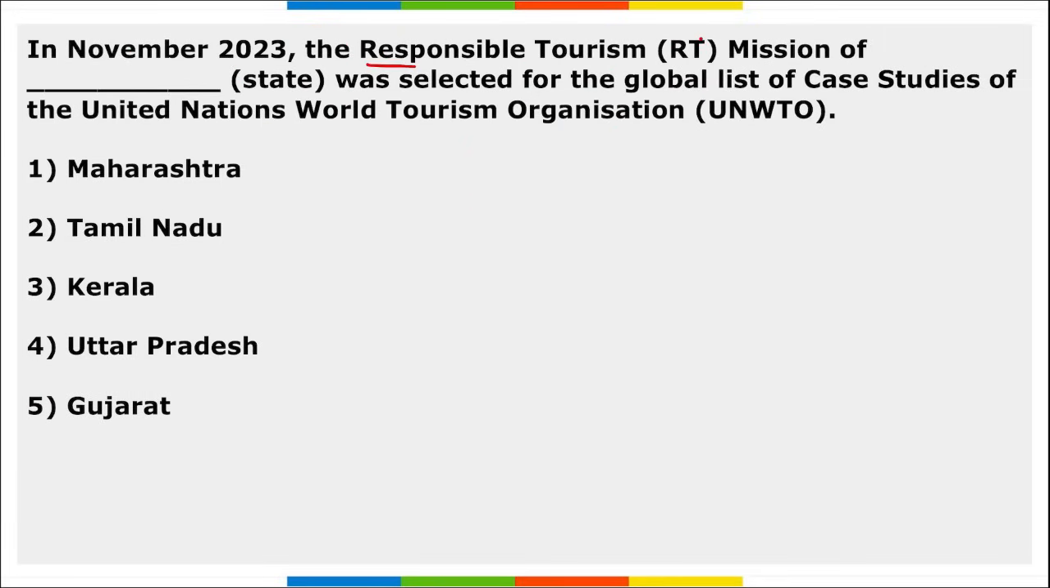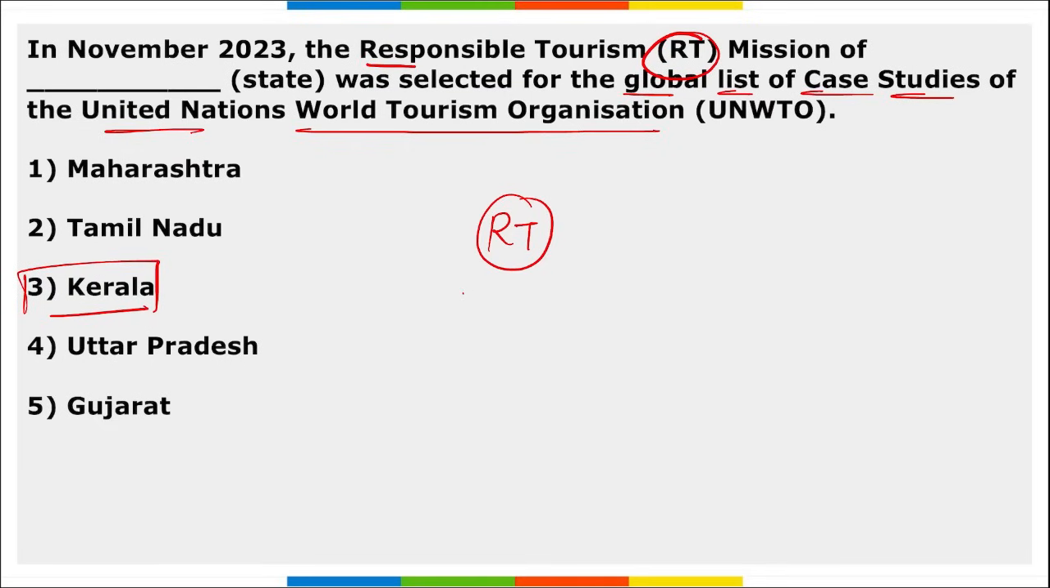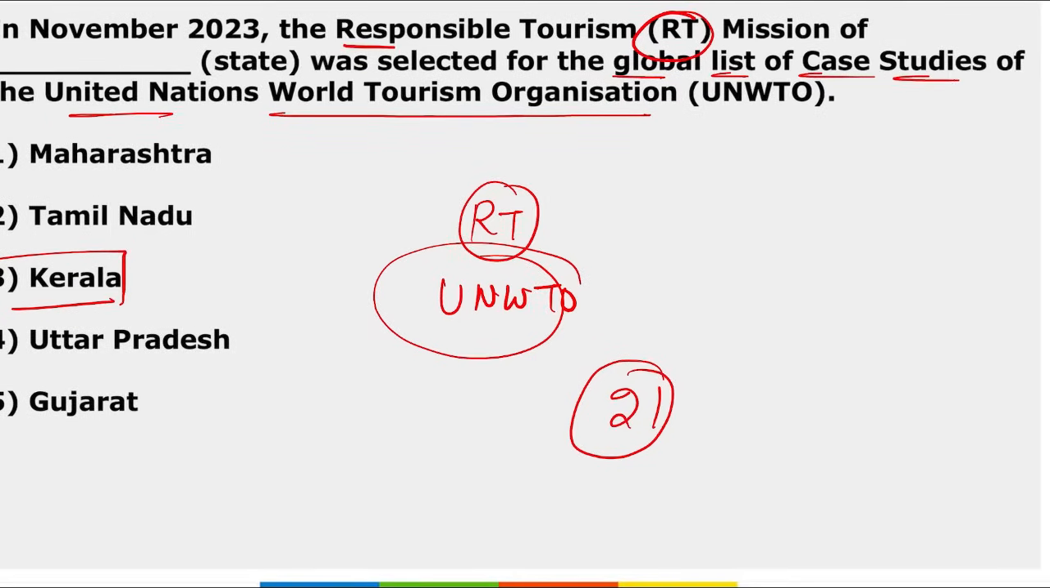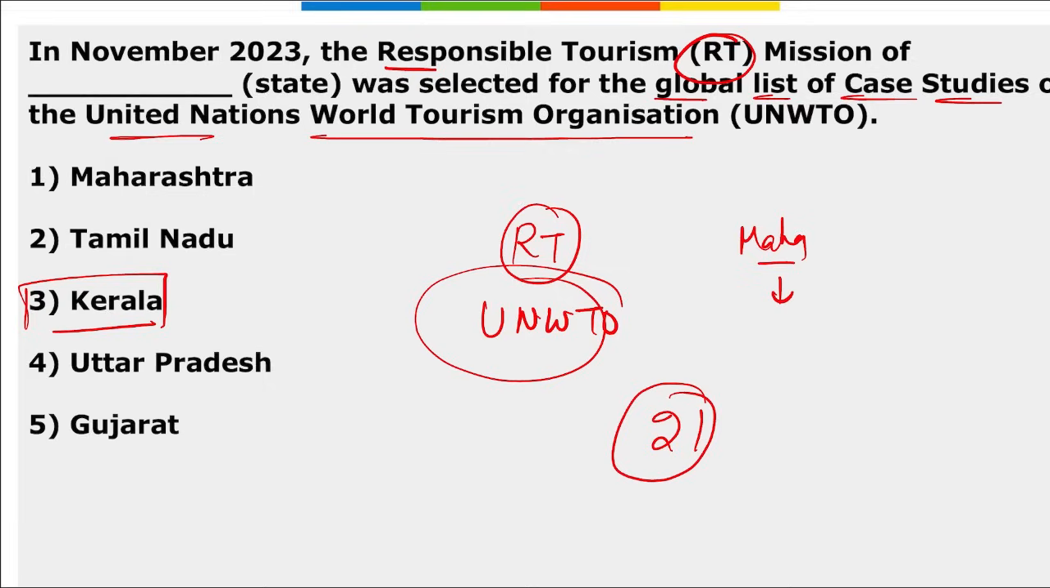Next, RT mission of a state was selected for the global list of case studies for UN World Tourism Organization. So, responsible tourism mission of which state, Kerala, was selected for the global list of case studies of United Nations World Tourism Organization, UNWTO. Correct? Mark this, right? And the two Indian case studies, right? First is Kerala's responsible tourism mission, and second is Maharashtra's Tadoba Andheri Tiger Reserve project, right?